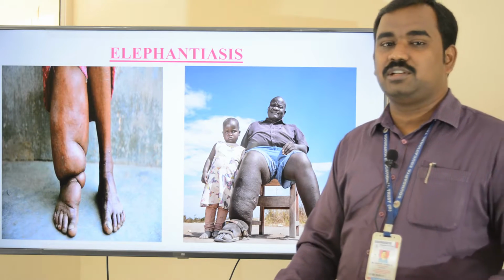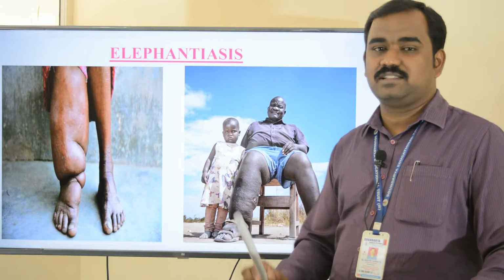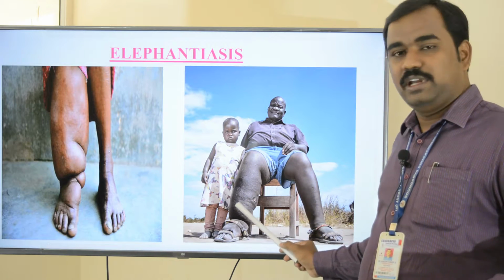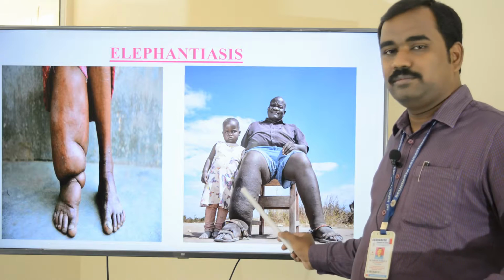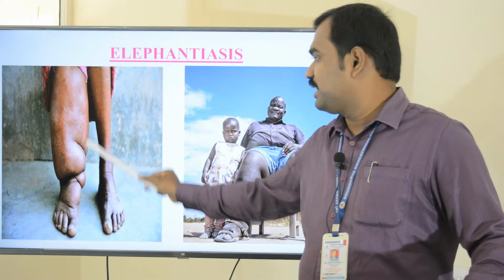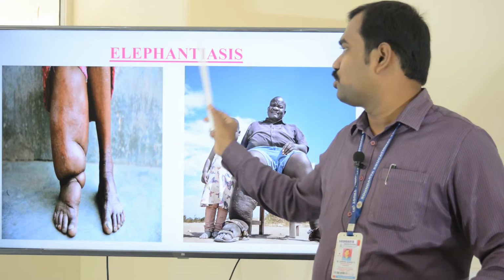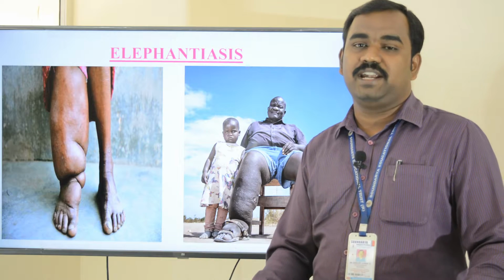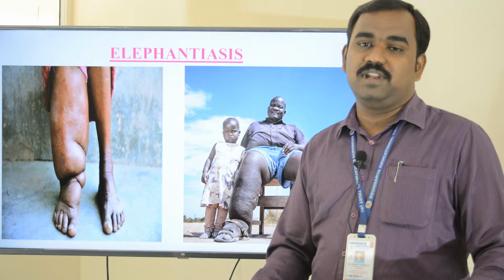This is the image that depicts elephantiasis disease. Here you can see the person's lower limb has been swollen and the genital organ is also swollen. It just looks like an elephant leg and hence it is also called elephantiasis, where the lower limbs as well as the genital organs will be swollen.